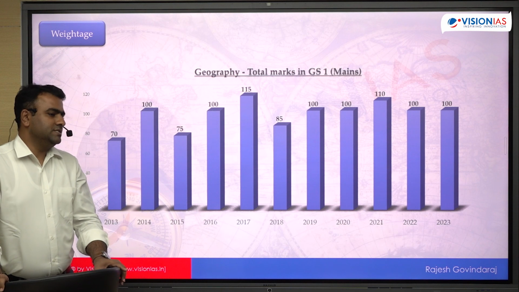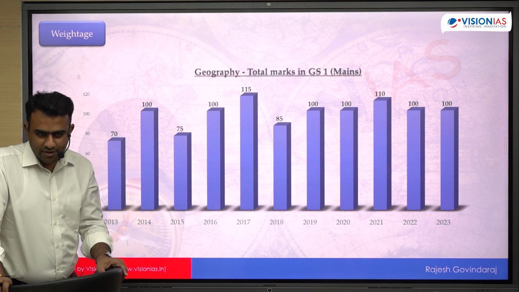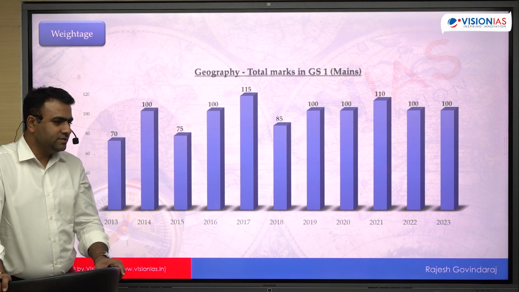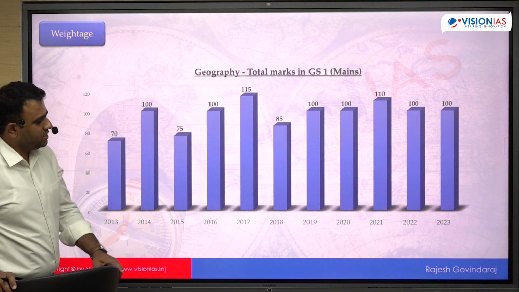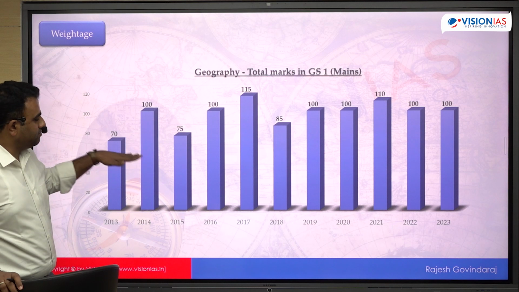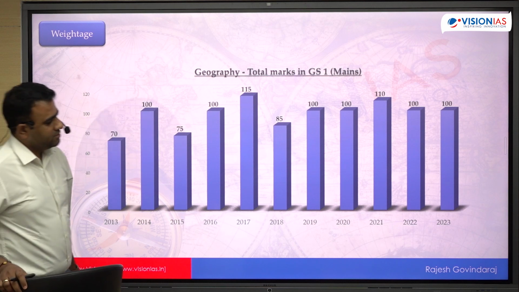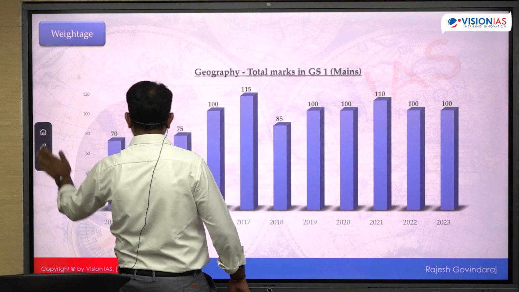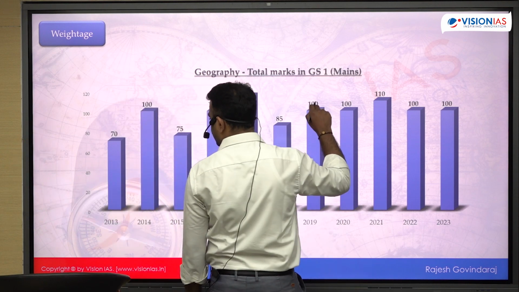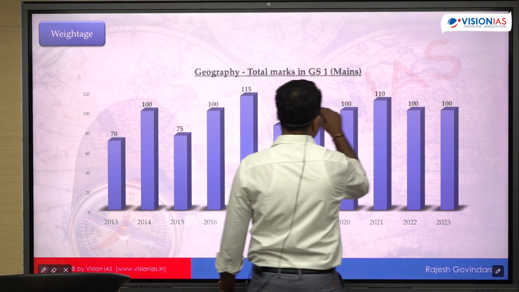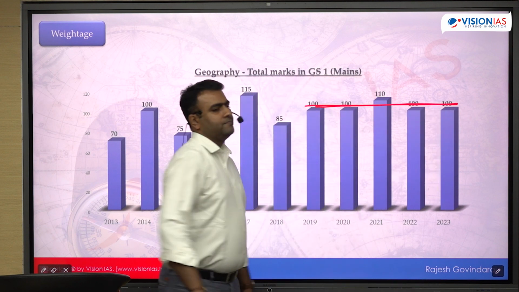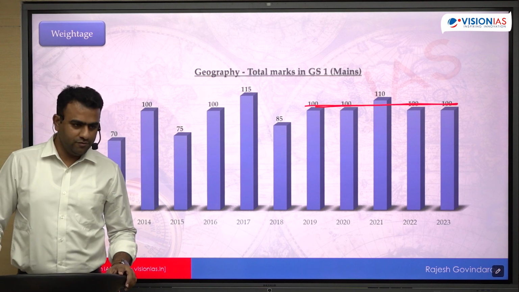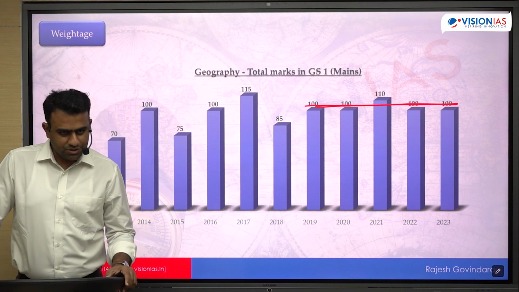So in the General Studies Paper 1, out of 250 marks, how many marks are included in geography? Okay, so initially you can see there was some amount of variation between 70 to 150. Now it is almost settled. So we can expect on an average 100 marks. It has been consistently 100 marks. This year also we have 100 marks out of 250, a total of 8 questions.